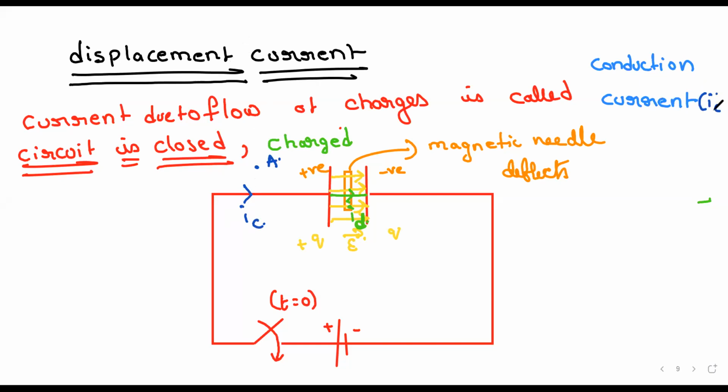How do you find the magnetic field direction due to current? Which rule? Fleming's right hand rule, right?